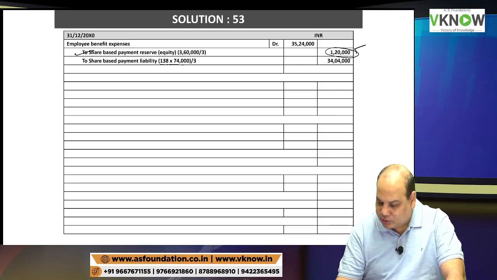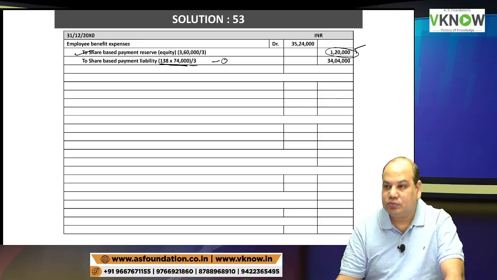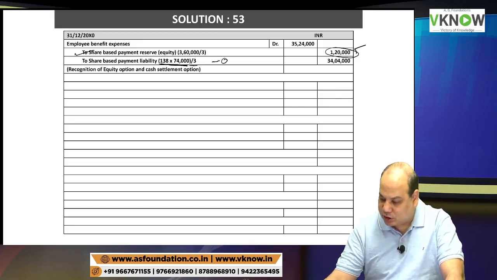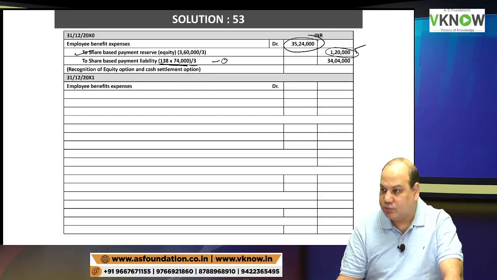What about this SBP liability? In your question, if you see, there is 138 rupees given into 74,000. This is the first year, so divide by 3. Minus 0 if you want to write, but not required. 34,04,000. Take the total, check if it is tallying. First year the total is 35,24,000. Very good.